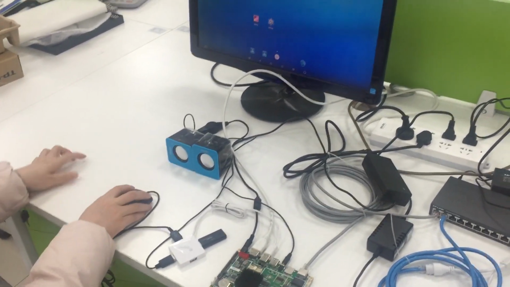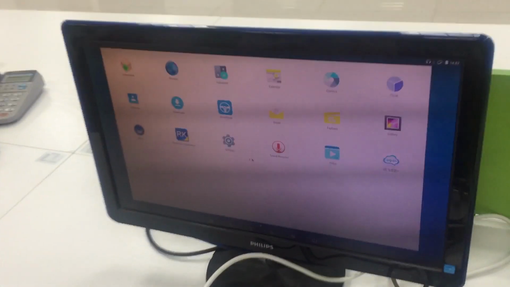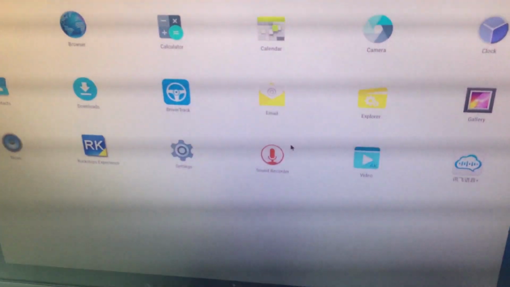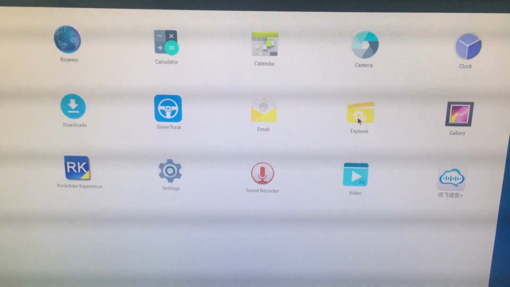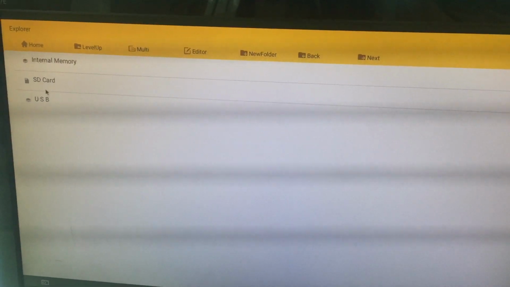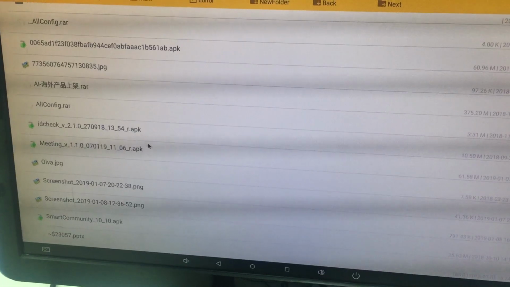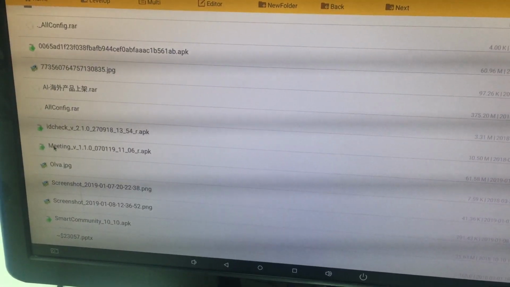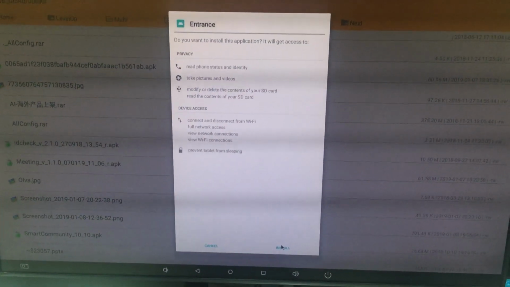Now, let's look at the screen. The next step, we need to install Visitor Welcome APK. I have put the APK on the USB disk ahead of time. Let us find the APK and install it. This is the Visitor Welcome APK. Please click it. Install it.